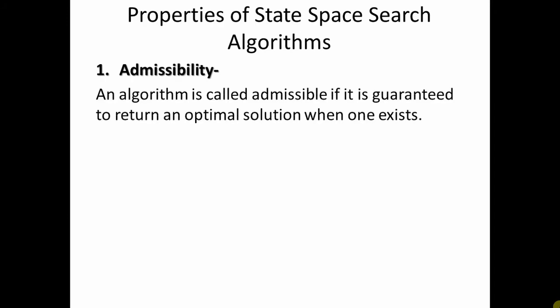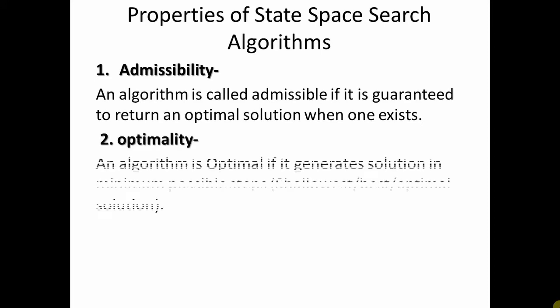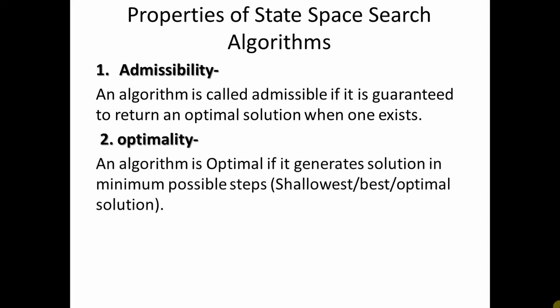Admissibility. An algorithm is called admissible if it is guaranteed to return an optimal solution when one exists. Optimality. An algorithm is called optimal if it generates a solution in minimum possible steps. And when I say minimum possible steps, it is also called the shallowest or the best or the optimal solution.